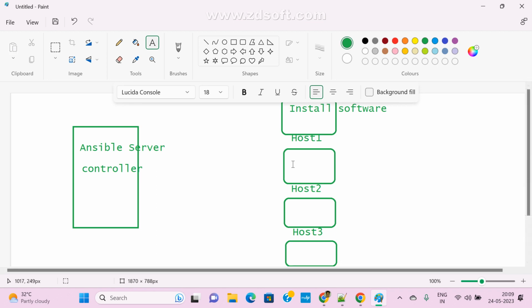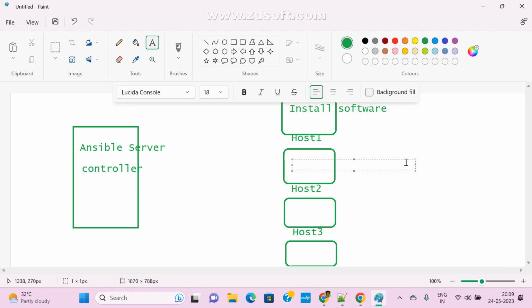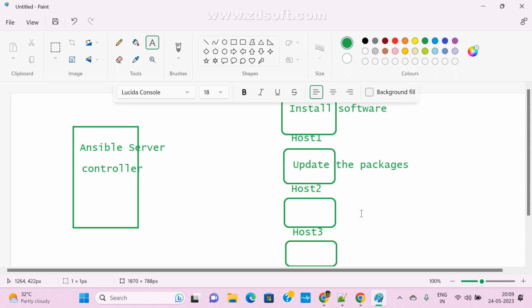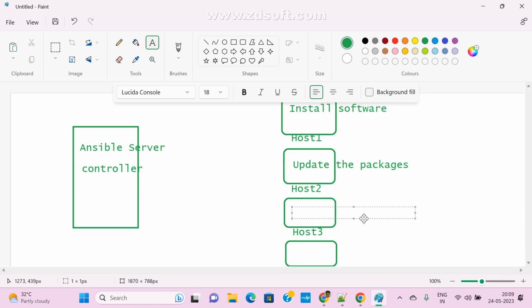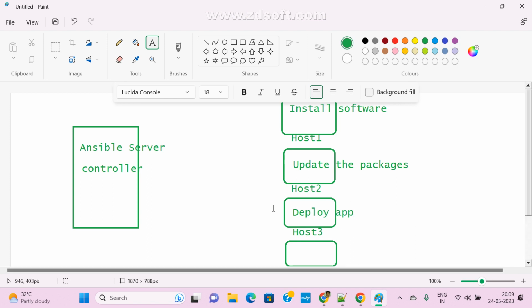In this host machine, I want to update some packages, the existing packages and all. In this machine, I want to do some other task, a group of tasks, right? Or I want to deploy an application. So this is the controller, and these are the hosts managed.